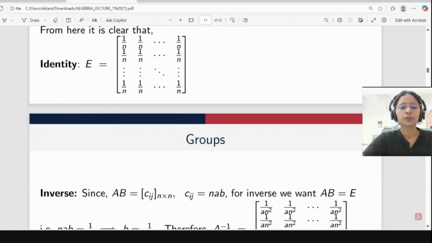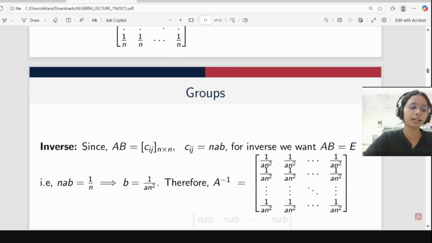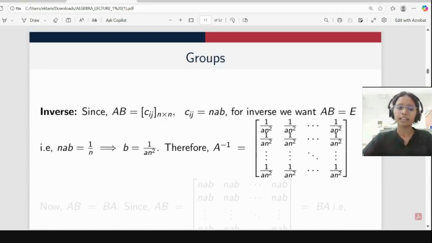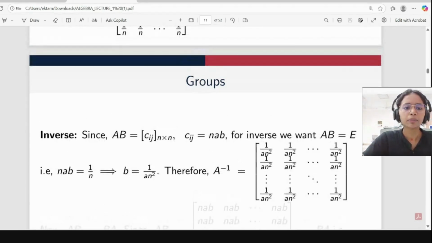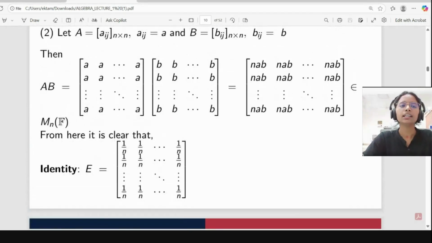Okay. Next we will try to find the inverse. What do we mean by inverse? Suppose we have any matrix A; we want to find a matrix B such that AB equals E. Here our identity matrix is the matrix whose entries are all 1 by n. If we multiply A into B, where B is the inverse of A, then AB is a matrix whose entries are all nab.